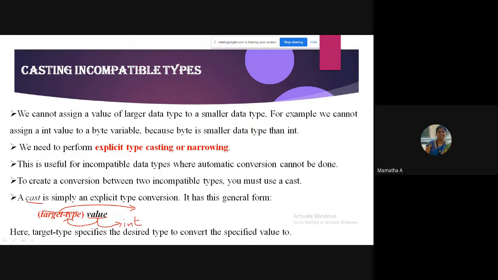Target type must be what? I'm converting a value which is of type int to byte. Int to be converted to byte. Can anybody guess what is the target type? Byte, ma'am. So I should give the target type as byte. Very good. So target specifies the desired type to convert the specified value to. The value you have, to what you want to convert, that you should specify.